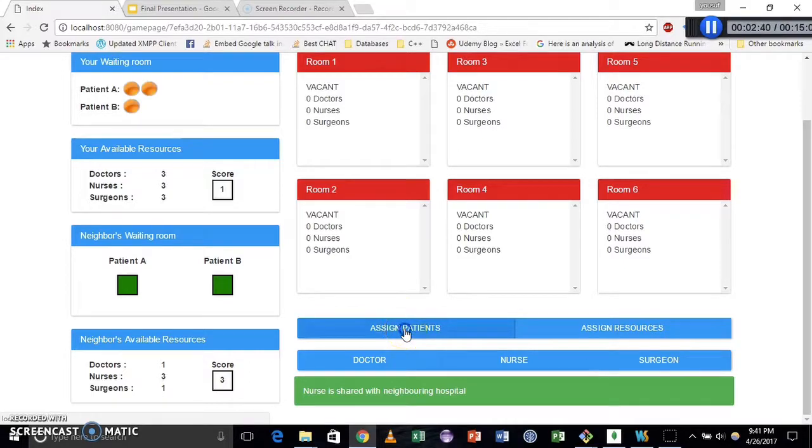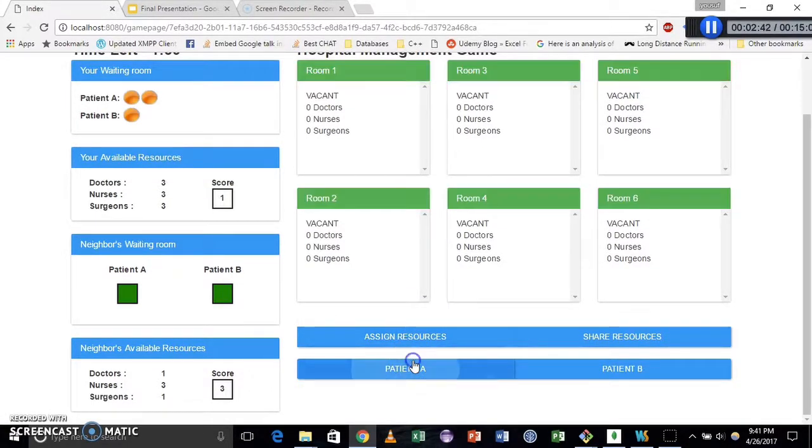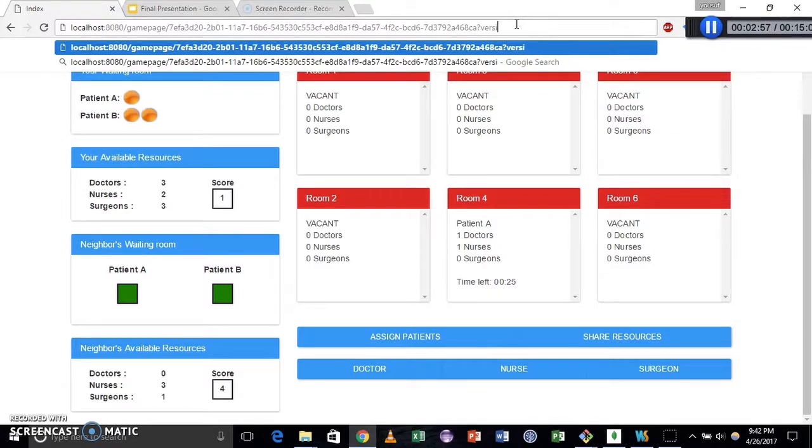We have a lot of unhappy patients in the queue, so let's assign a couple more. Now let's check out the other version of the game. It is given as a query parameter in the URL. So now I'm using version 2 of the game.